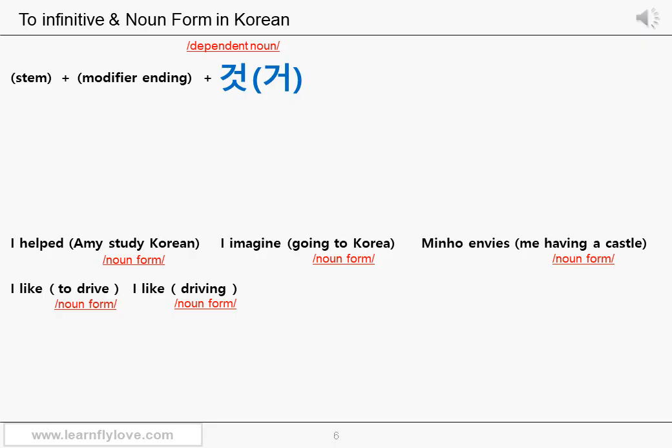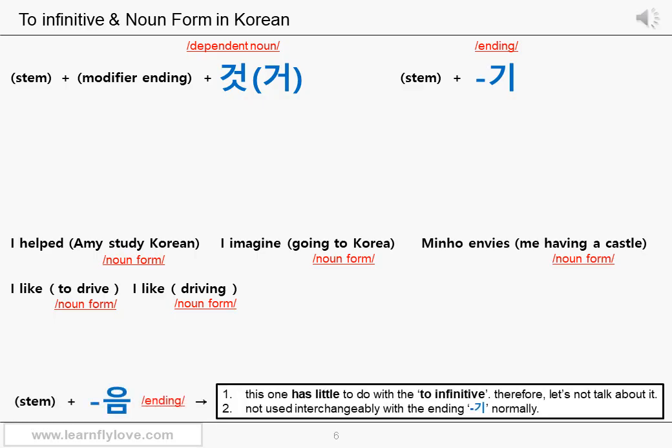The second one is the ending 기. Again, this is the ending. Therefore, it's added directly to the stem. You don't need a modifier ending, of course. And there's the ending 음, but this one has little to do with the to-infinitive thing. Therefore, let's not talk about it. We are going to talk about 것 and 기 mostly on this page.